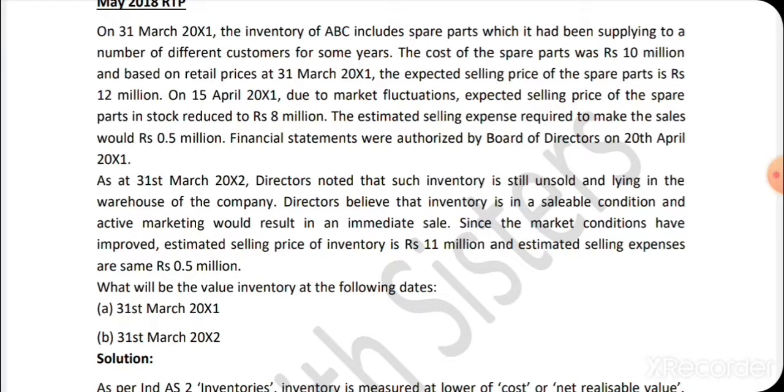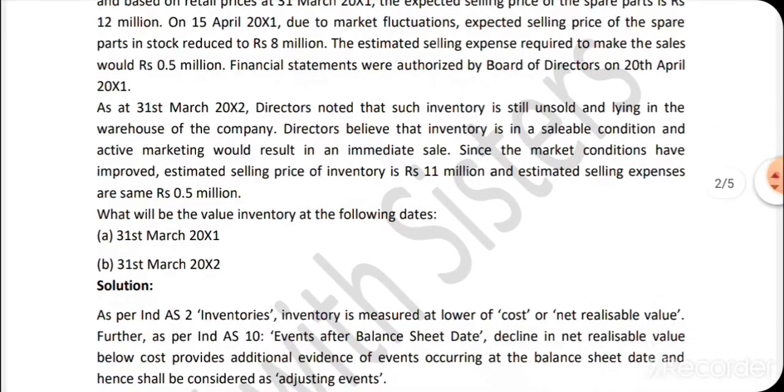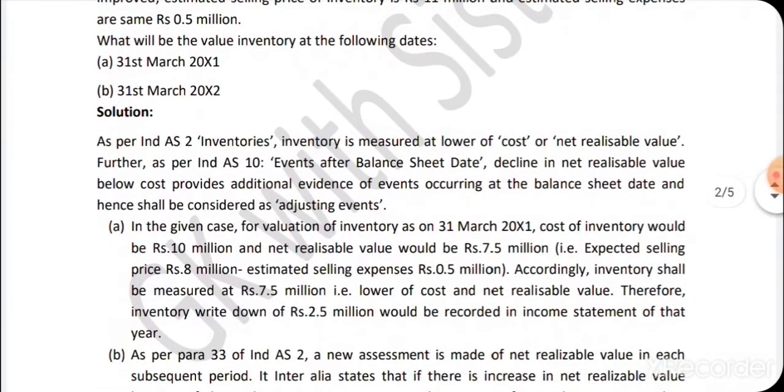because as per Ind AS 2, it is cost or NRV, whichever is lower. The NRV is 7.5 million, so the same has to be written. And the balance 2.5 million has to be charged to the income statement. Come, let's go through this solution.